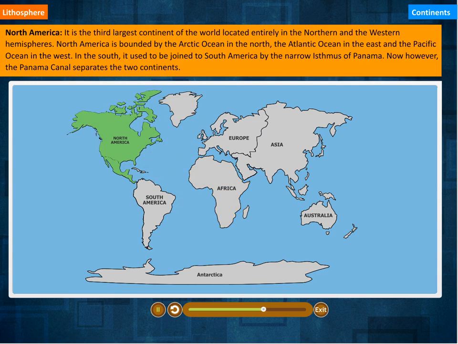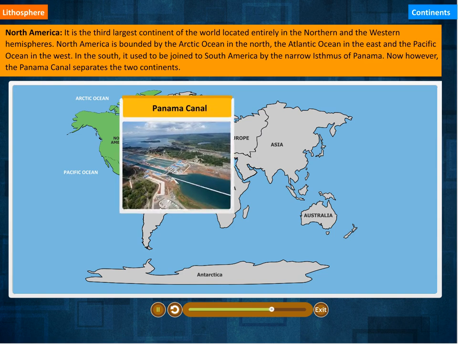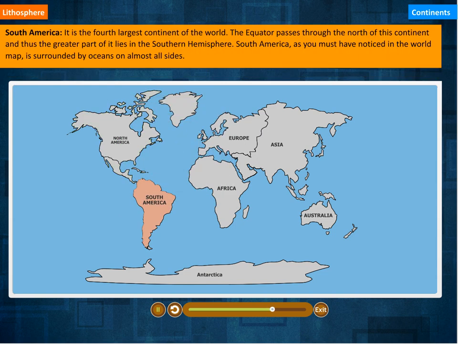North America. It is the 3rd largest continent of the world, located entirely in the northern and the western hemispheres. North America is bounded by the Arctic Ocean in the north, the Atlantic Ocean in the east, and the Pacific Ocean in the west. In the south, it used to be joined to South America by the narrow Isthmus of Panama. Now, however, the Panama Canal separates the 2 continents.